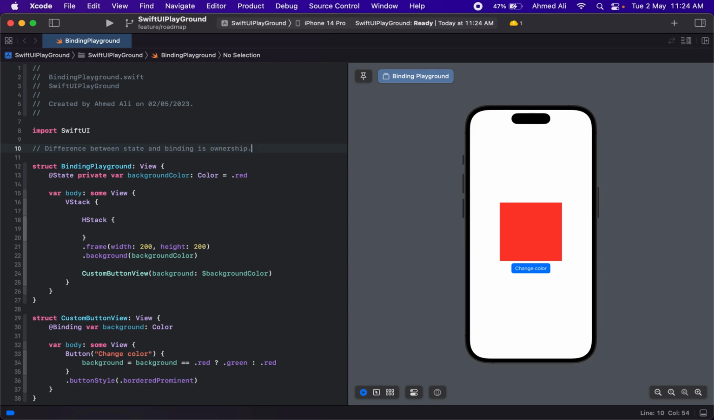That's it for this video. Same as state, binding is a very important concept in SwiftUI, and the only reason we studied both of these very early in this series is because they are used with other SwiftUI controls.